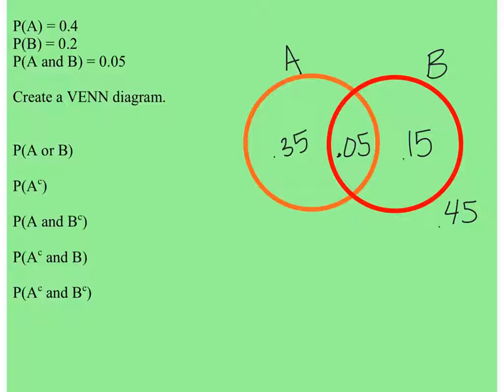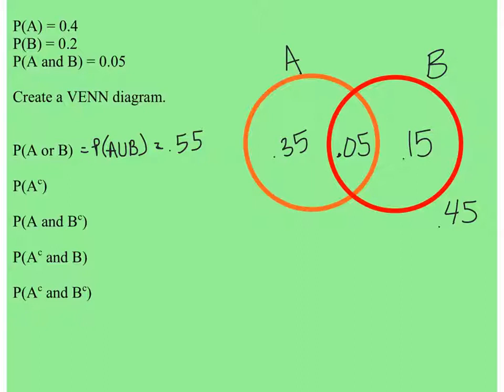So the probability of A or B, we'd already kind of calculated. This is simply adding these three values up. A or B, when you see this, which I should also write the more mathy way, is A or B with that U for union. That implies both. So it could be one, the other, or both. So this is the sum of the two circles alone and then the overlap.